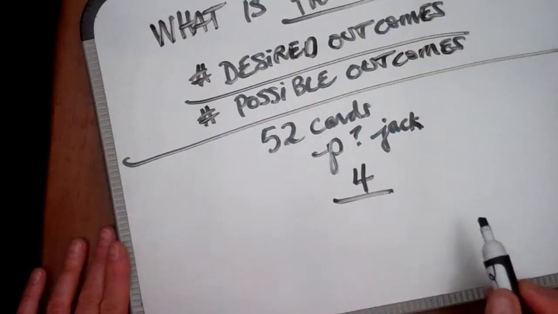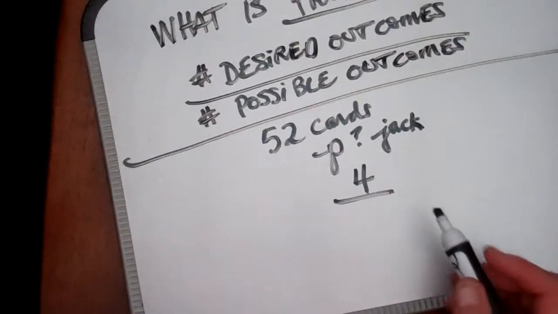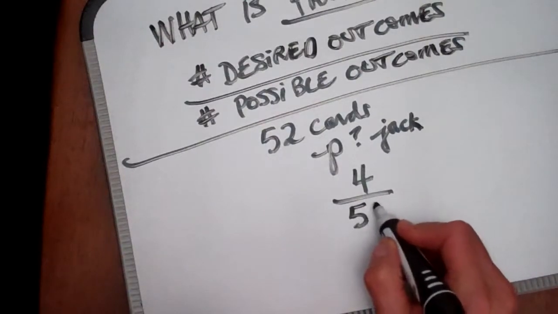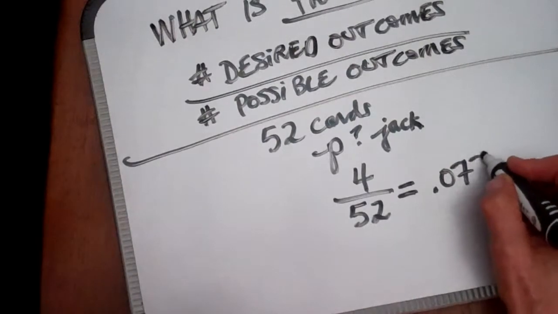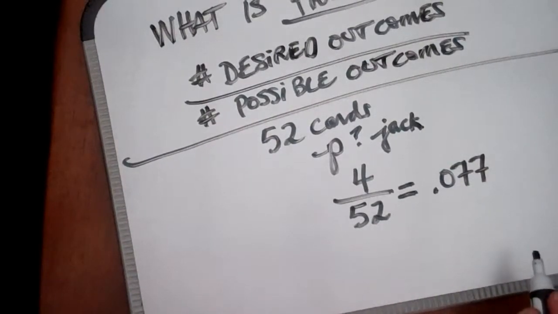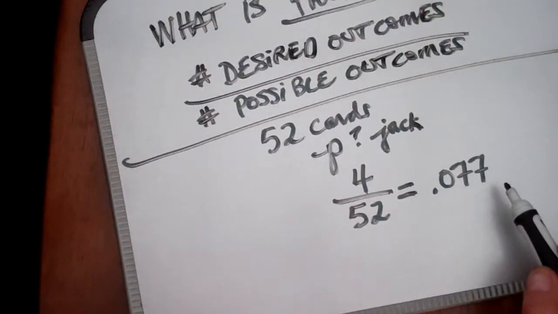And what's the total number of possible outcomes? Well, you could draw any one of those 52 cards, only 4 of which would be jacks. So that's 4 divided by 52. And if you do that calculation, you find that the probability of drawing a jack using a method that ensures random selection is 0.077.